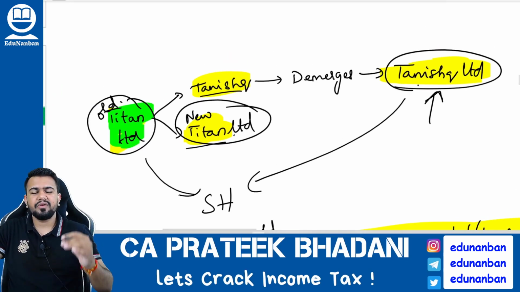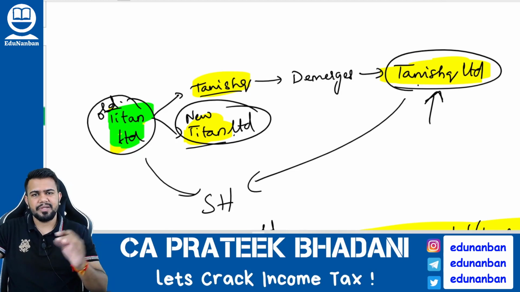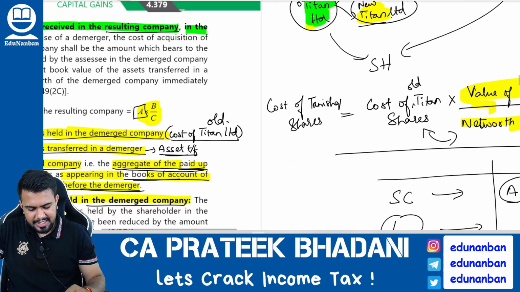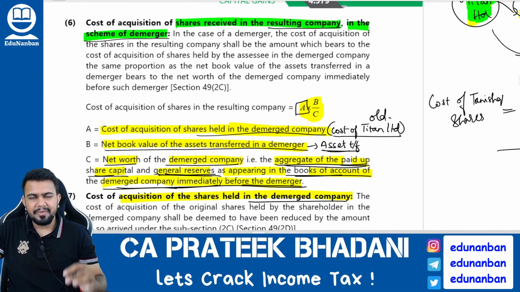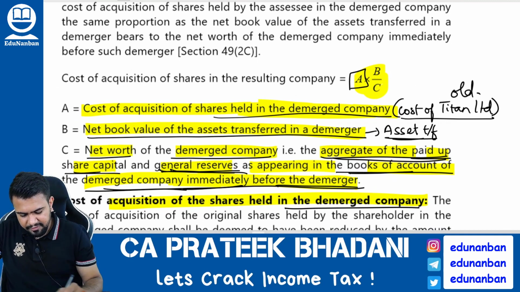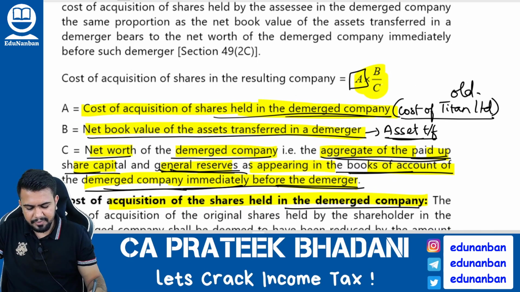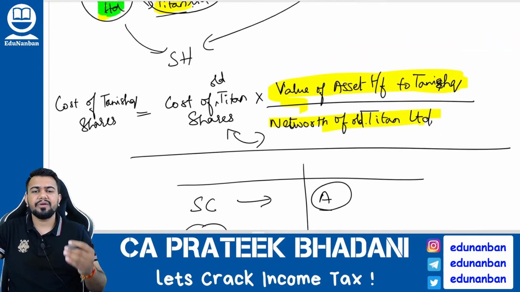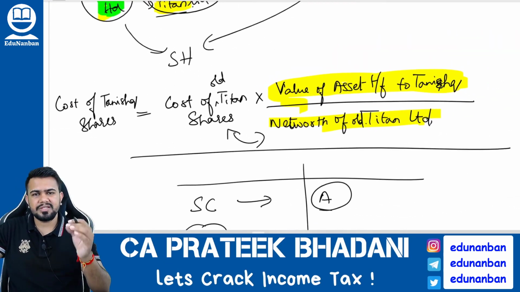Now, how to find out the value of the Tanishq company shares, that is New Tanishq Limited shares? The New Tanishq Limited shares value will be A multiplied by B divided by C. What is A multiplied by B divided by C? A is the cost of acquisition of shares held in the demerged company. B is the net book value of assets transferred in demerger, and C will be the net worth of the demerged company. So in my given example, how to calculate the value of the new Tanishq company shares?